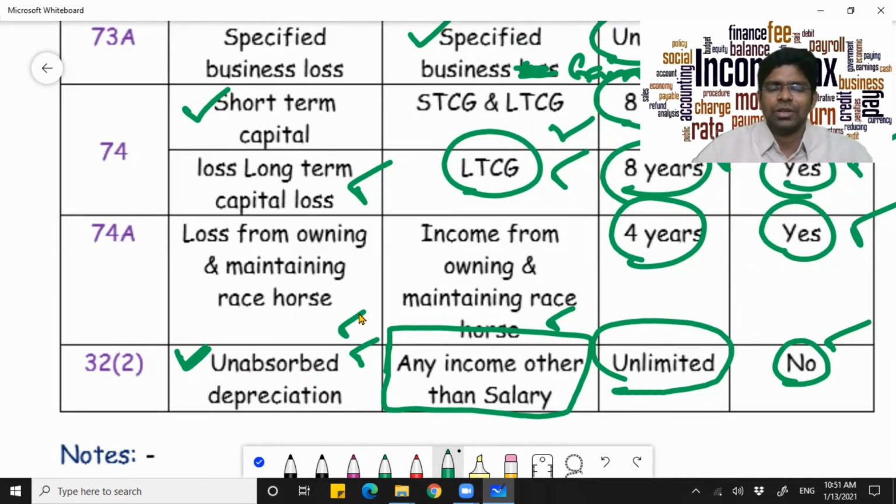What is unabsorbed depreciation? Your profit is not even covering the depreciation part. The depreciation which is left unabsorbed by your profit is called unabsorbed depreciation, which can be carried forward for an unlimited period, and it can also be inter-adjusted from any other income except salary.